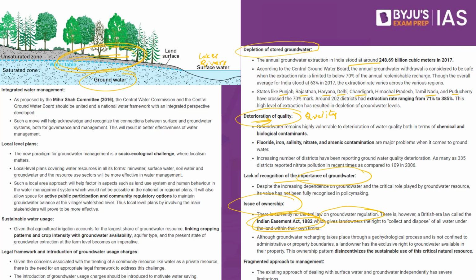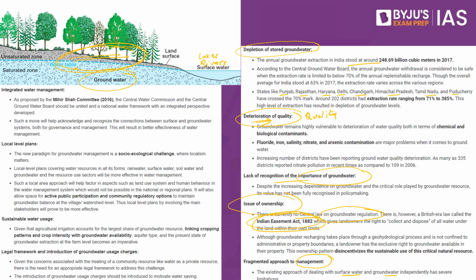Finally, what we have is a fragmented approach to the management, where the existing approaches of dealing with surface water and groundwater are different. When we speak about rivers and lakes, we have one management protocol, but when we speak about groundwater, we do not have enough rules and regulations. One such is in reference to the easement, where an easement is the right that the owner or the occupier of that land possesses for the beneficial enjoyment of that land. So what is the way forward?